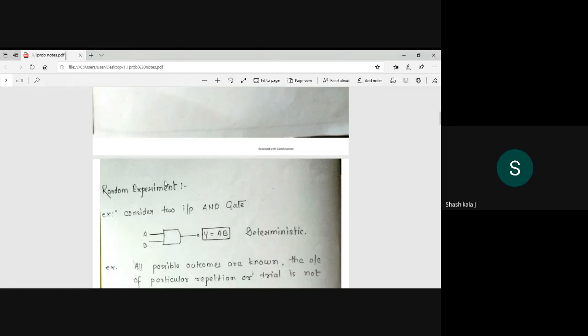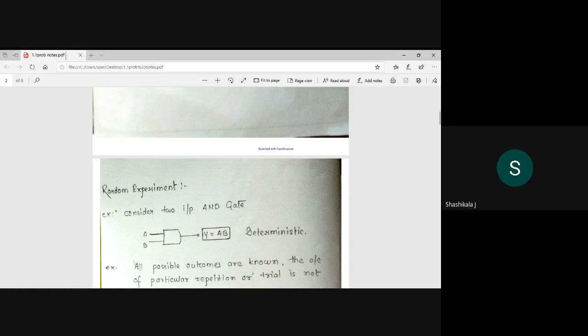Here is an example: consider the two input AND gate. What is your output? Your output is deterministic. Now, can you tell me whether it is a random experiment or not? AND gate output, is it a random experiment or not?